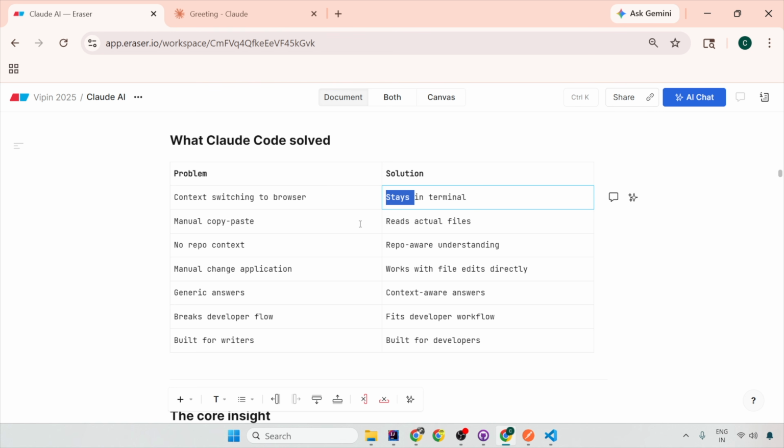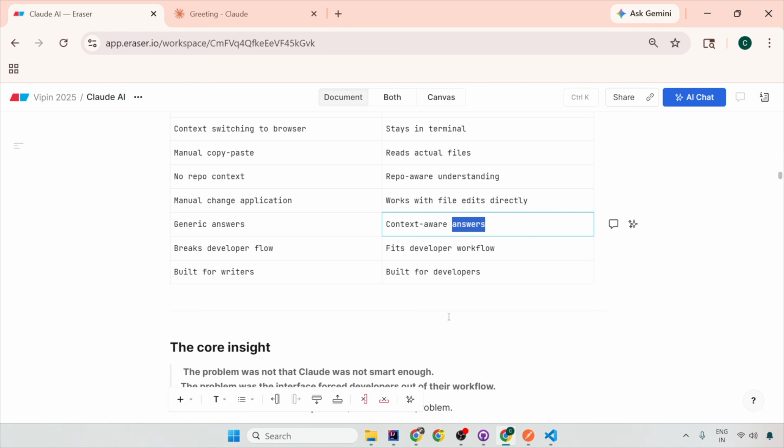You don't have to do manual copy paste. It will actually read all the files and update all the files. It will become repo aware. It will work with the files directly. It will have context. It will answer you as if the whole repository is something it knows, because it is sitting inside your repository, in the IDE itself. And it is built for developers and not for simple generic writers.